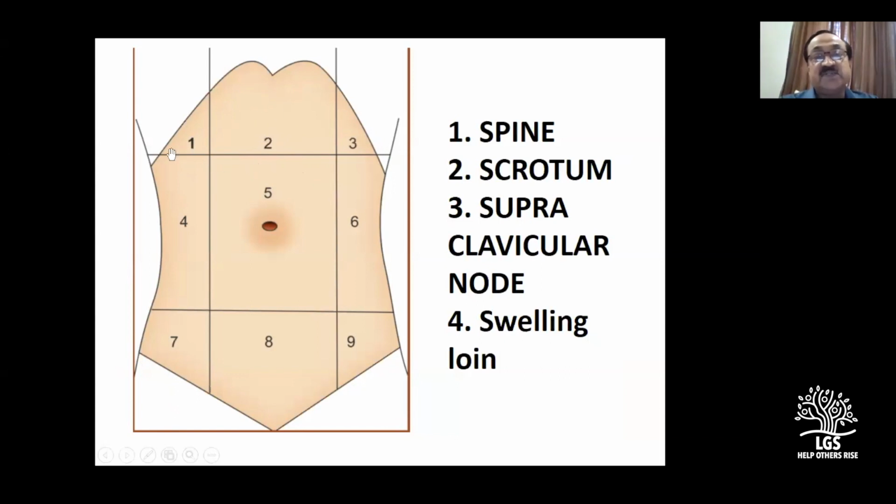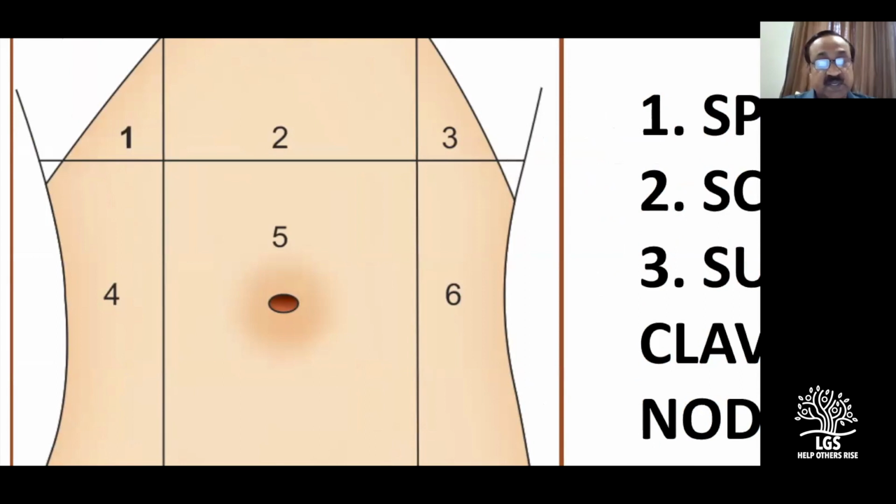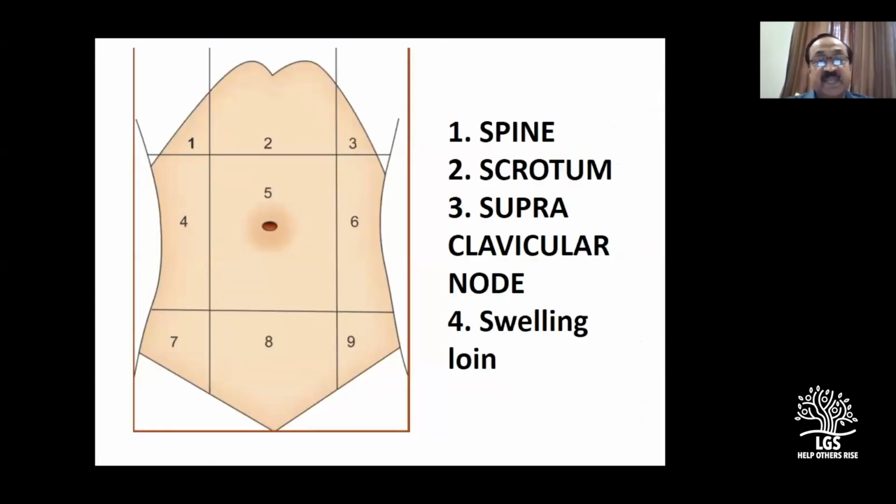So make a practice to draw these lines. Always draw a line between the xiphisternum and the umbilicus to get an idea about this epigastrium. And this is the umbilical region. Actually, this is quite a big area, especially in a fatty abdomen, if you see carefully.